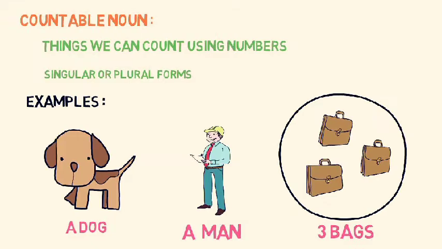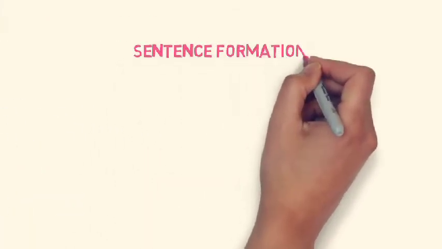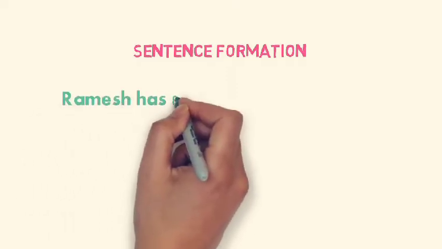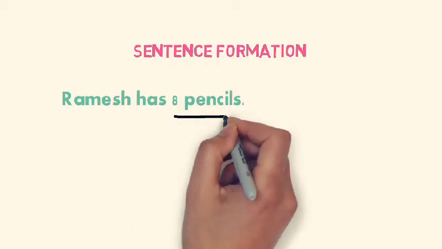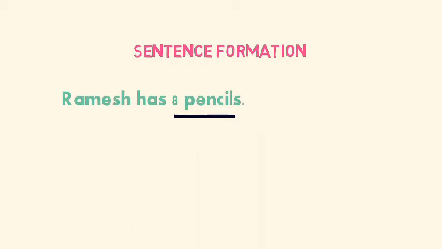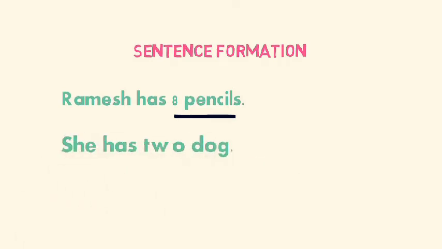Now let's look at countable nouns in the form of sentences. First, Ramesh has 8 pencils. How many pencils does Ramesh have? He has 8 pencils. She has 2 dogs.